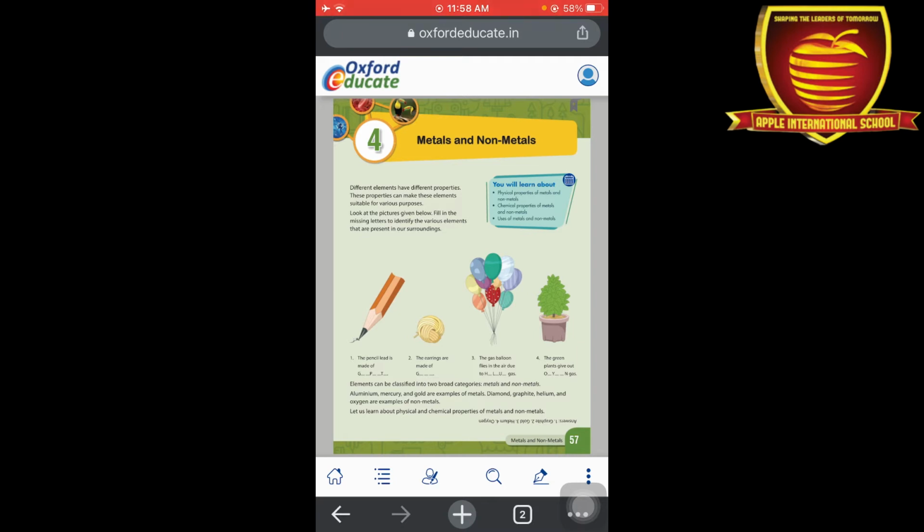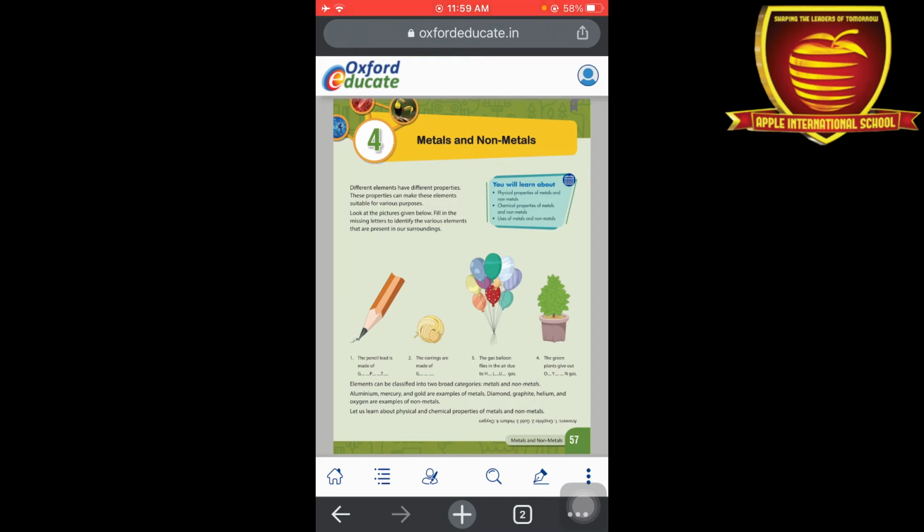Now the third one: the gas balloon flies in air due to dash gas. Which gas do we use in these balloons to fly in the sky? That gas is helium, HELIUM, helium. Next one: which gas is provided to us to breathe, that is oxygen, OXYGEN, oxygen. So these all are elements, in which gases are also present, metals are also present, and non-metals are also present.